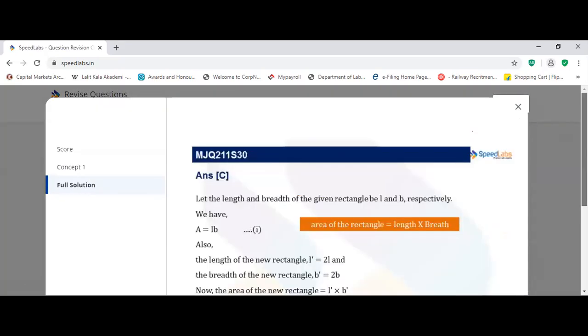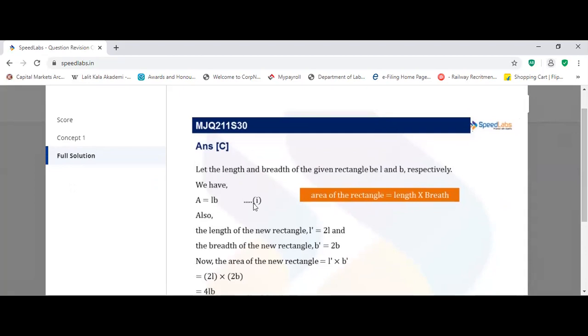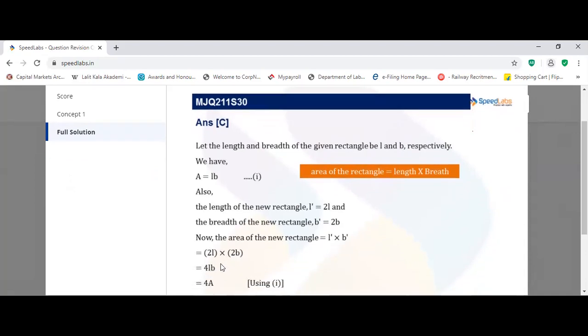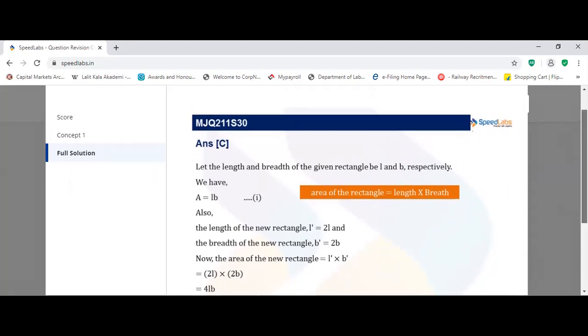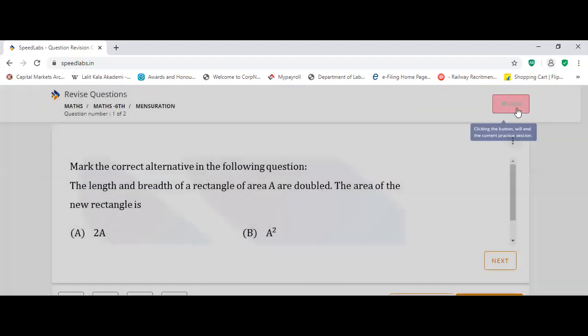Suppose length is L and breadth is B. So what is the area? L into B. Now the length of the new rectangle is 2L, 2 times, and the breadth of the new rectangle is B dash, that is 2 times the breadth. Now what will be the area? New area is L dash into B dash, so 2L into 2B, that is 4 into LB. LB is nothing but the area, so 4A. So you can see the solutions also.